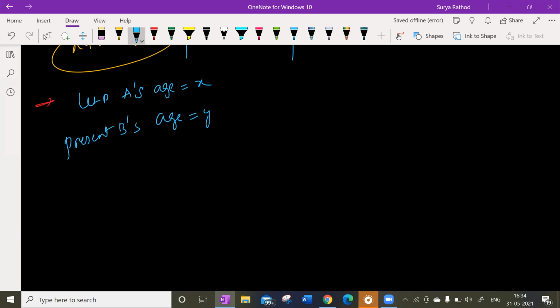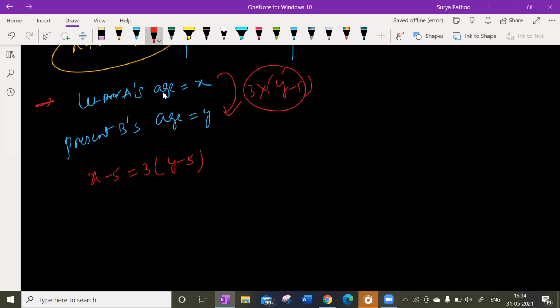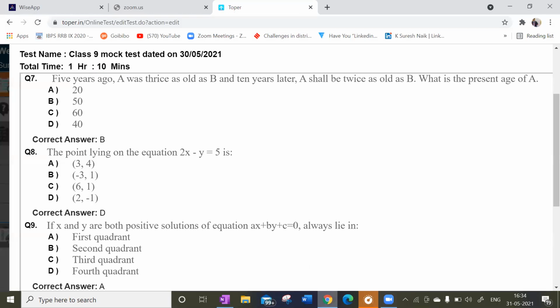Present A's age is equal to X. So 5 years back means X minus 5. All right. So A will be 3 times of Y minus 5. Isn't it? 5 years ago, that's for the equation. Clear? Now 3 times of Y minus 5.